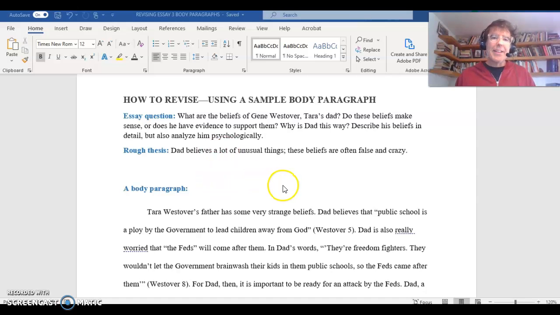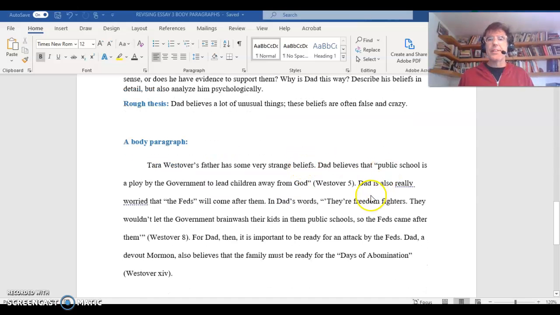Okay? So here is a body paragraph. So imagine that this is not an introduction. It's a body paragraph. Imagine that it's somewhere in the essay. We don't know where. Okay? Probably early in the paper. It's one of your body paragraphs. Okay? So let's look at it.